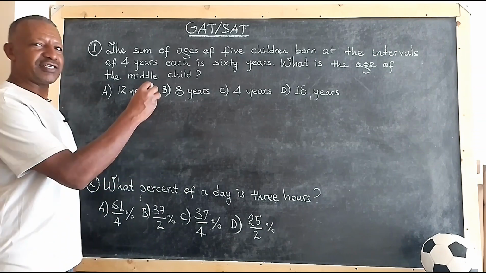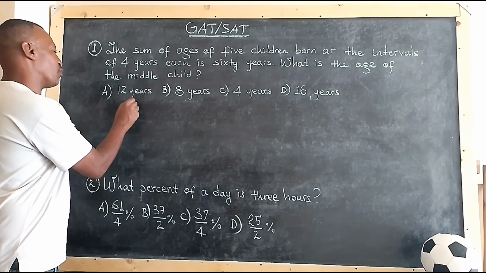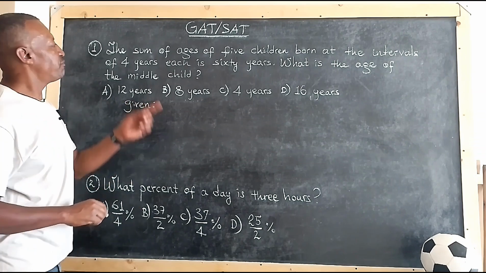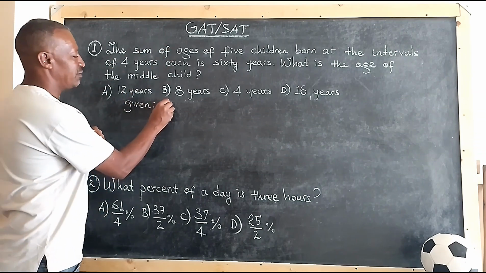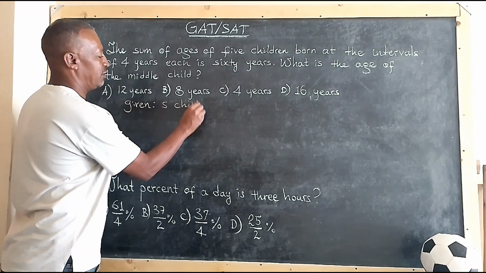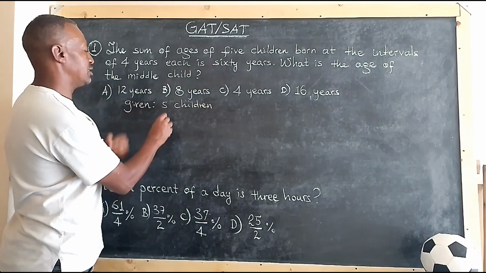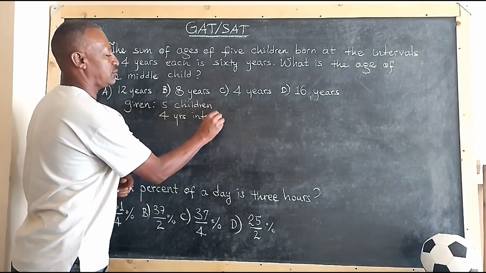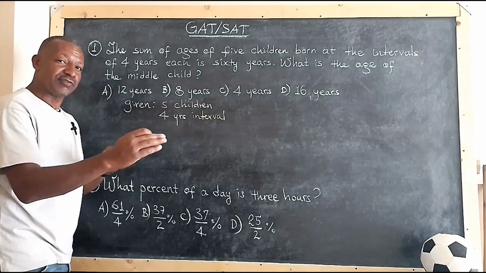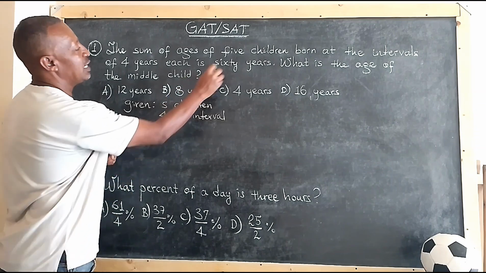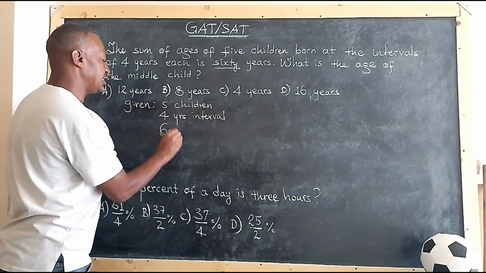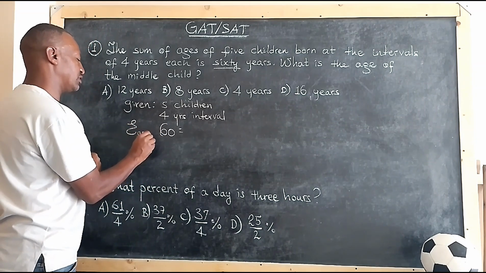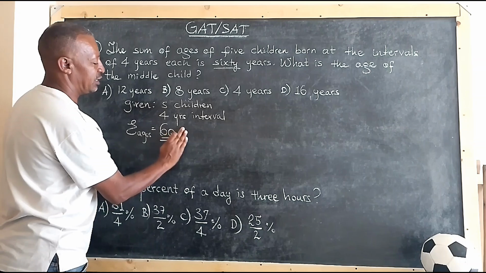Let's find out. First, the given ones. What are the given variables? The first given is the number of children, 5 children. Second, the interval, a 4 years interval between the ages of the children. And the last one, 60 years. 60 years is the sum of all ages.